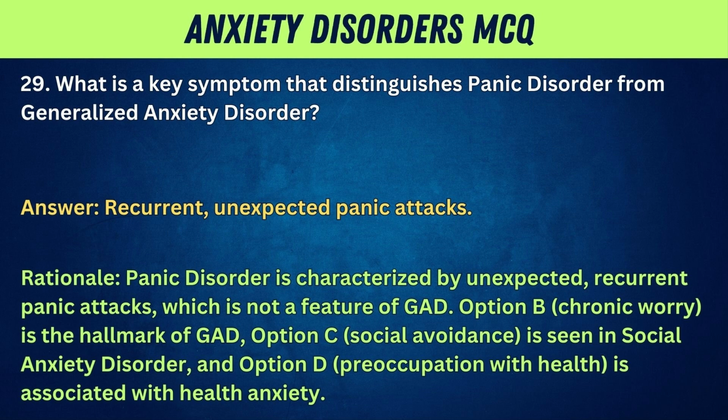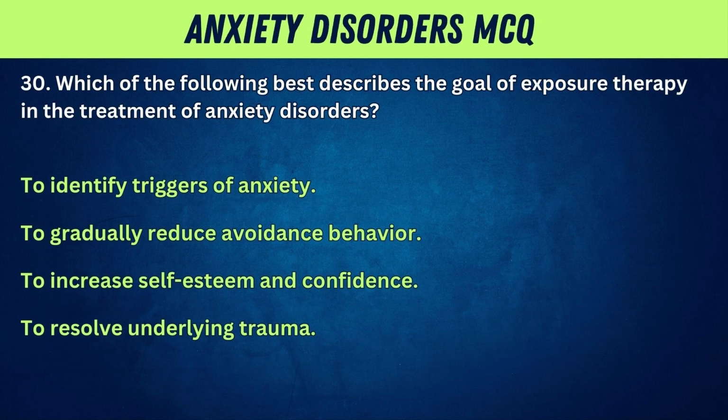Option B, chronic worry, is the hallmark of GAD. Option C, social avoidance, is seen in social anxiety disorder. And option D, preoccupation with health, is associated with health anxiety. 30. Which of the following best describes the goal of exposure therapy in the treatment of anxiety disorders?